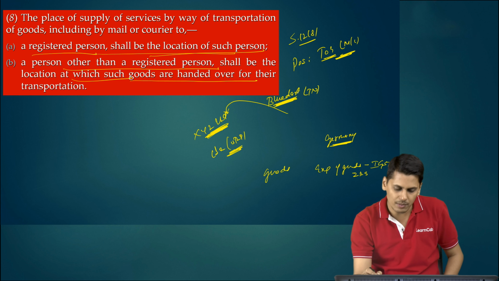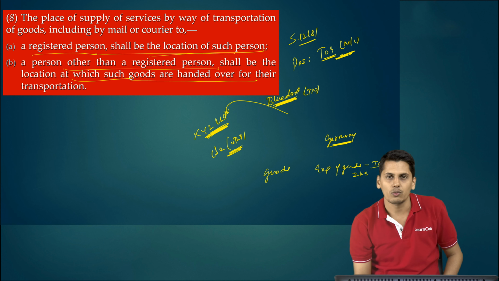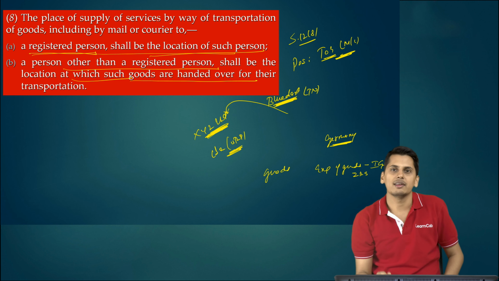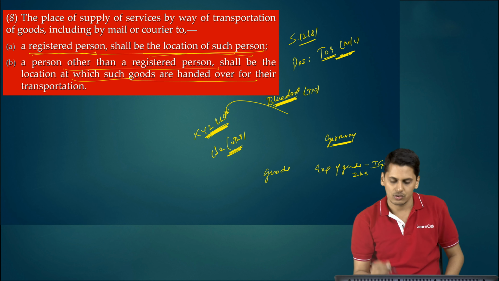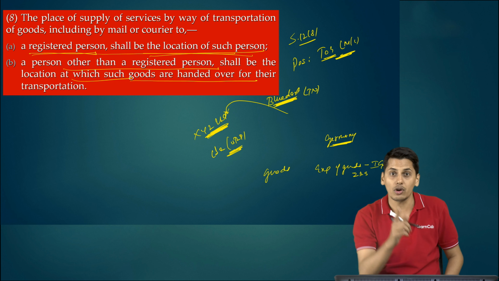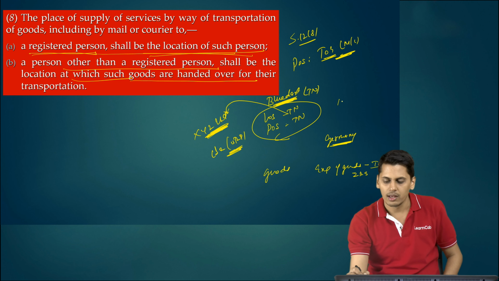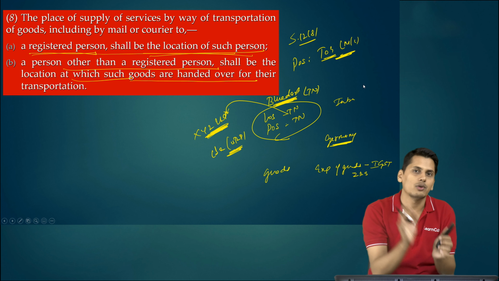So now friends, Blue Dart is supplying services to XYZ Limited for export of goods. What is the place of supply? Same thing. Is it given to a registered person? The answer is yes. It shall be the location of such person. So now the place of supply is Tamil Nadu. We are talking about these courier services. Place of supply happens to be Tamil Nadu. Location of supplier, Blue Dart's Tamil Nadu wing, happens to be Tamil Nadu. It happens to be an intrastate supply. This was the position prior to amendment.